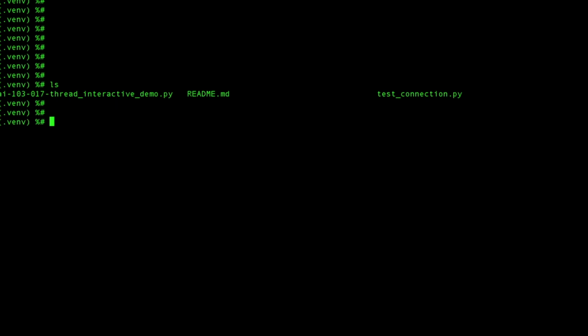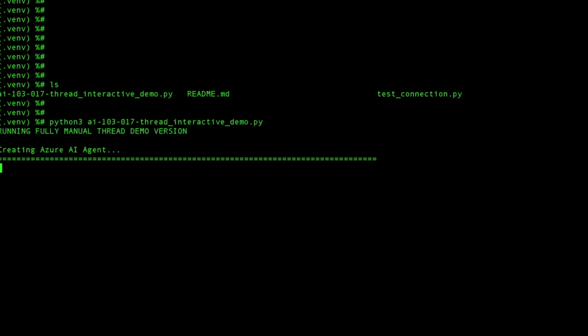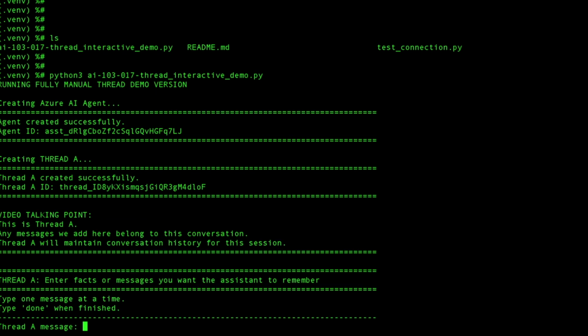Let's start our demo. It's creating the agent. If you see, it has created the agent. Creating a thread, it has created a thread. Let's note the thread ID. And then let's put some prompts.